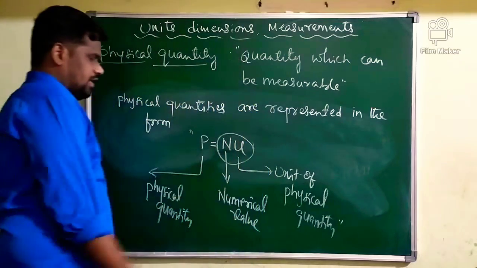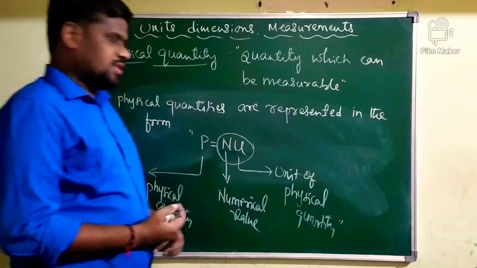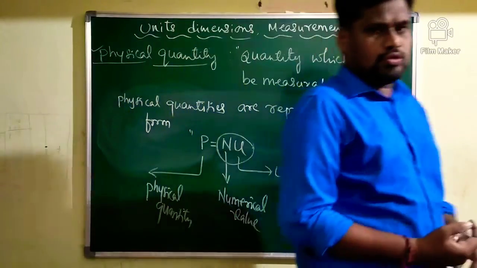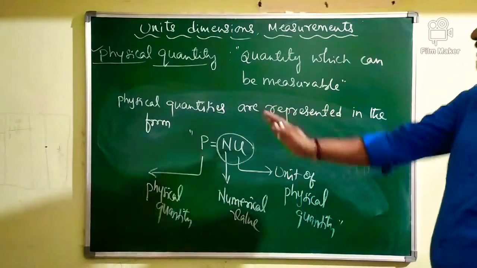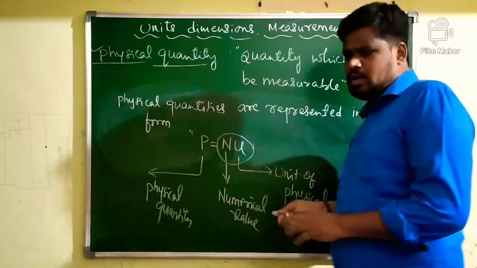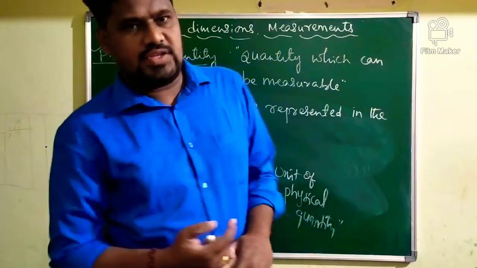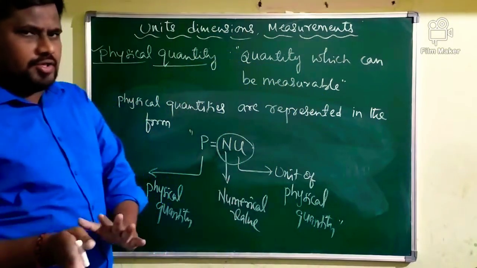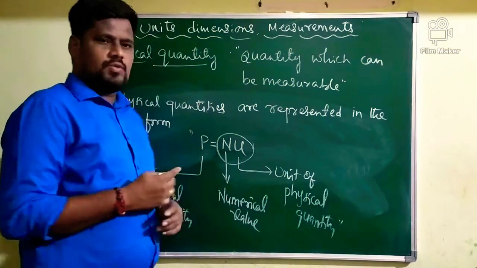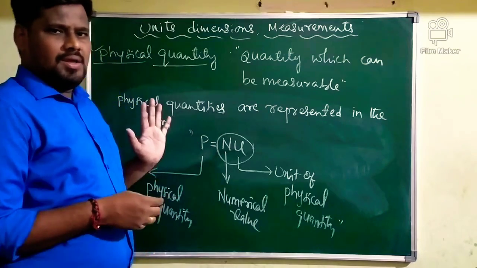Okay, a physical quantity is always expressed in the form P is equal to N into U, where N stands for numerical value and U stands for the unit of a physical quantity. If you forget the unit, as I said, the physical quantity will not get any meaning.